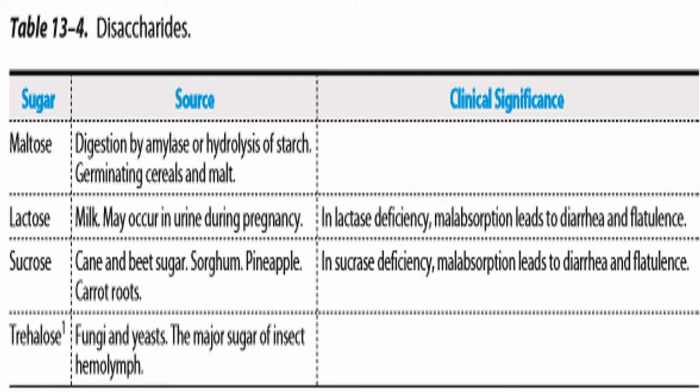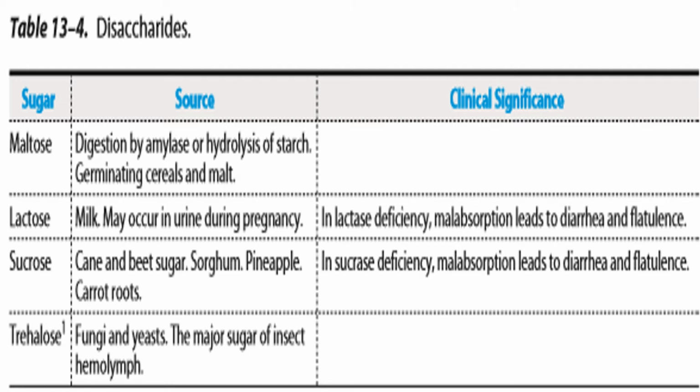Maltase deficiency. Now lactose: for disaccharides, the intestine produces disaccharidases which act on maltose, lactose and sucrose, and these are called maltase, lactase and sucrase enzymes. You are very well aware that lactose is a milk sugar, and lactase deficiency is common in South Asia and especially in Japanese people.